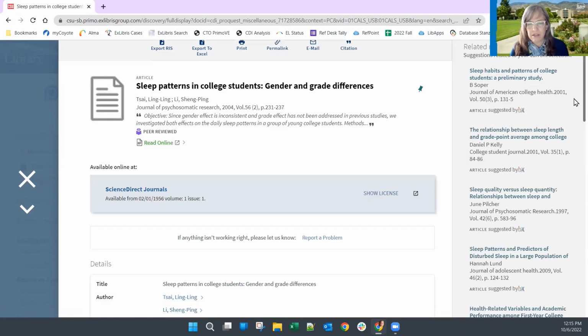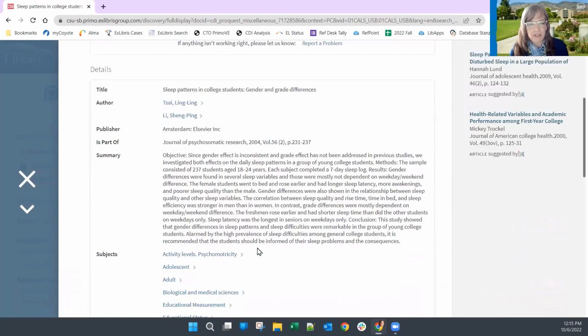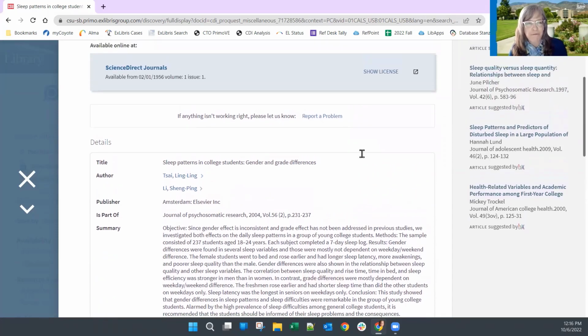Well, that seems like it might be interesting, except when I look at the summary, it turns out that what they mean by grade is not, did you get an A or a B or a C? What they mean by grade is, are you a freshman, a sophomore, junior, senior? And that's not actually what I'm interested in. So it's a false match.